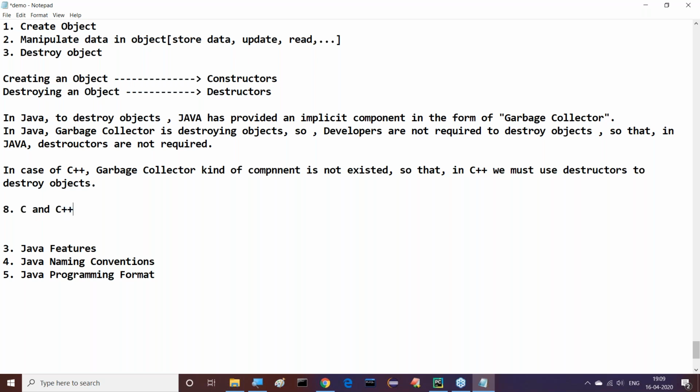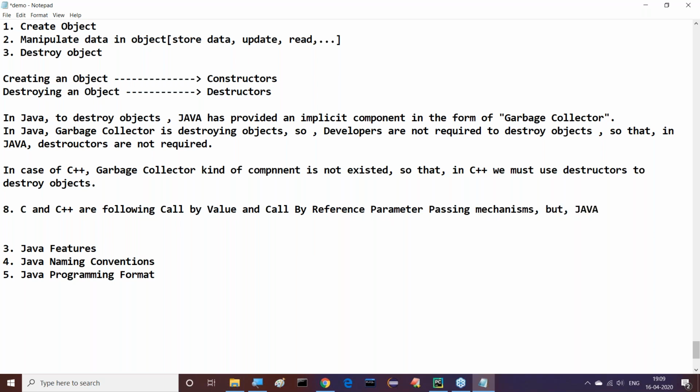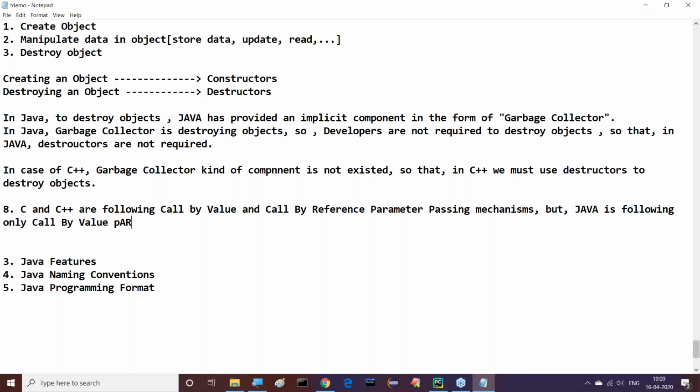C and C++ are following call by value and call by reference parameter passing mechanisms. But Java is following only call by value parameter passing mechanism.